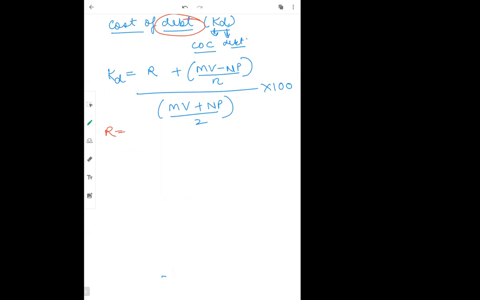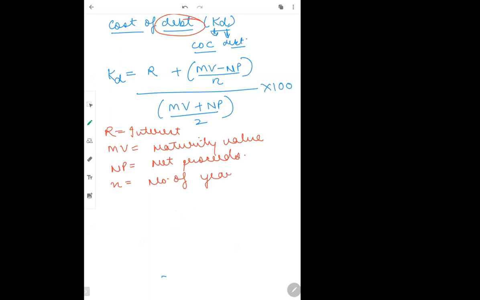Interest. So R stands for interest. MV stands for maturity value. NP stands for net proceeds. N stands for number of years. R is your interest because we are giving interest to debenture holders. I guess everybody understands that.